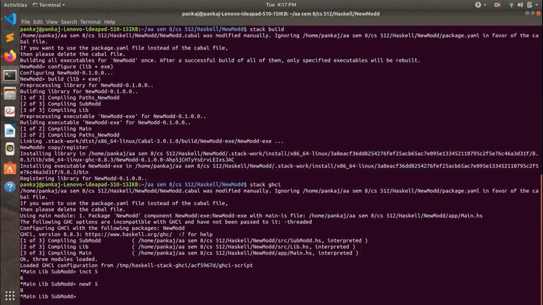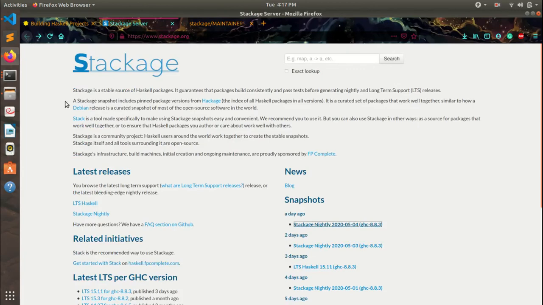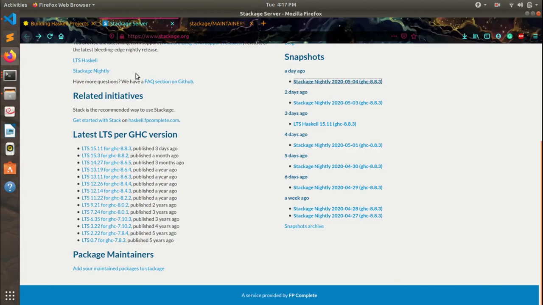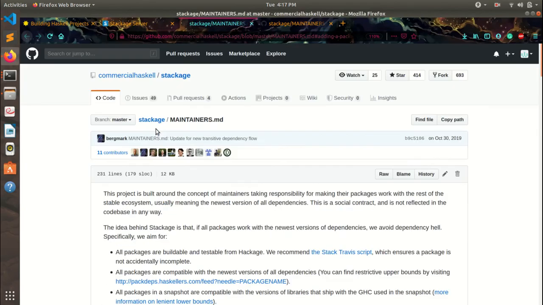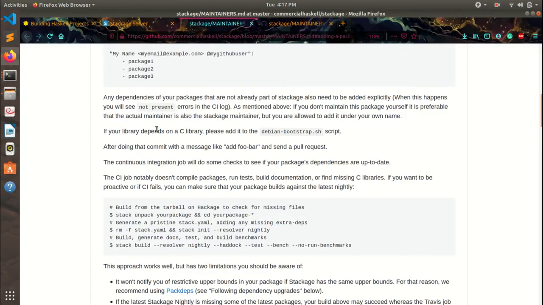After writing this package, you can share it with the users who want your package. Or also, there is a website called Stackage. You can upload your package on this website so other users who want your package can use it. For that you just have to click on this link, and here they have told the procedure of how to upload your package. After uploading, users can download and install your package and use it.